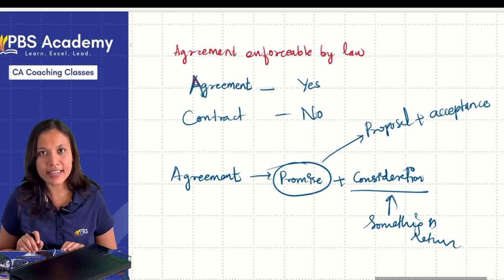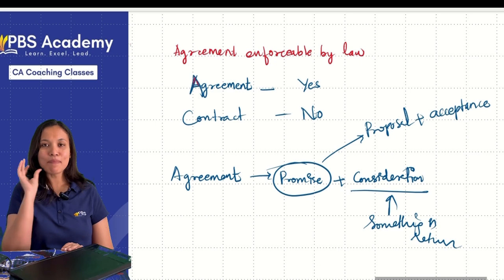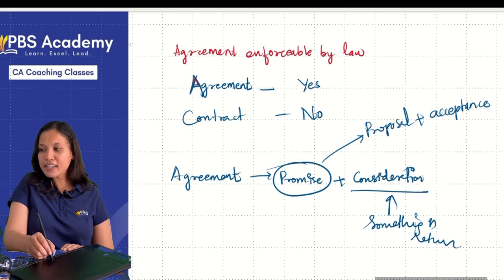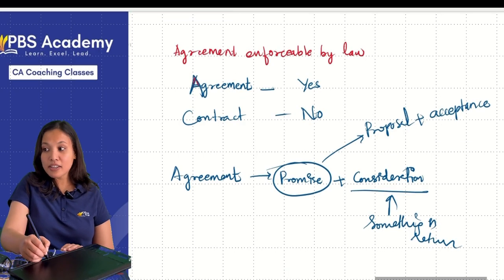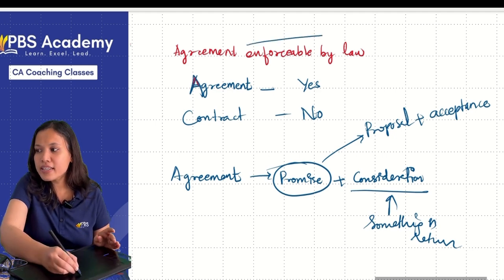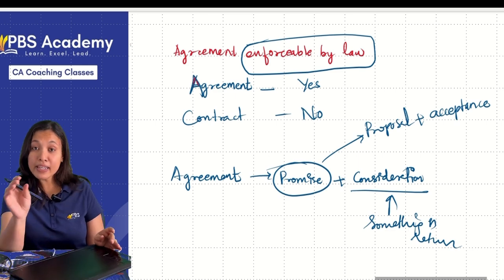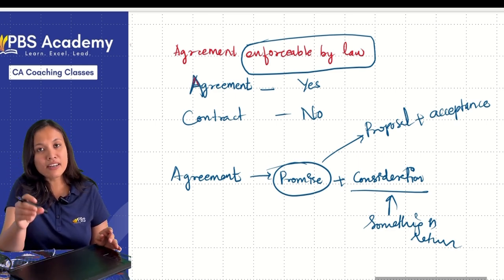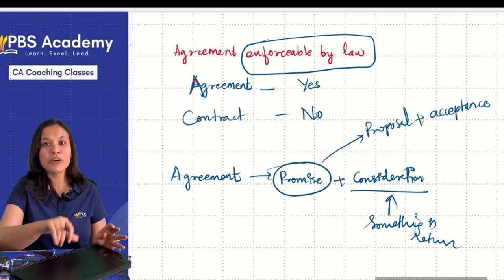Till here, correct? Chalo. Now, let me define our main term, that is contract. What is meant by contract according to section 2H? It is an agreement. That is also an agreement. But it is what? Very, very important word. It is enforceable by law. Agreement will be there anyway. Okay. Contract involves agreement. But in addition, what is required there?